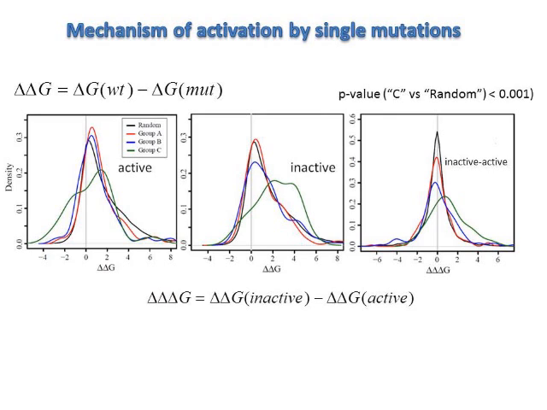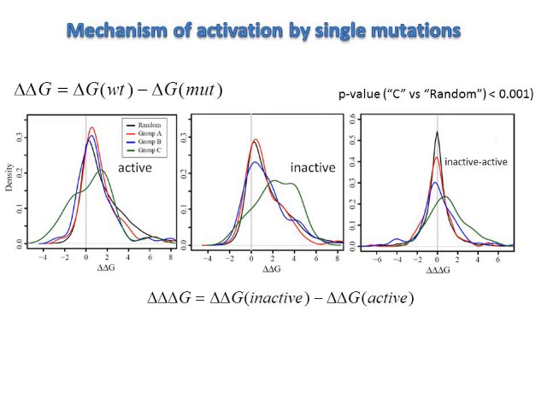This figure shows the distribution of the difference in the unfolding free energy between the active and inactive states upon mutations. Positive values correspond to the tendency for the activation by mutation. And you can see from this figure that the distribution of Class C is shifted to the positive side, while mutations from the A and B classes do not show a significant effect on the stability compared to random mutations. All this indicates that the frequently observed mutations with a number of samples of 10 or higher have a different effect on the active and inactive states, leading to the increased population of active states and overall activation of the kinase.